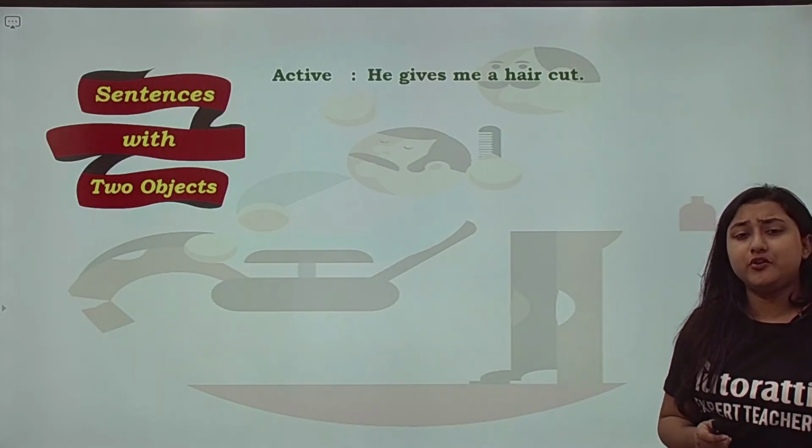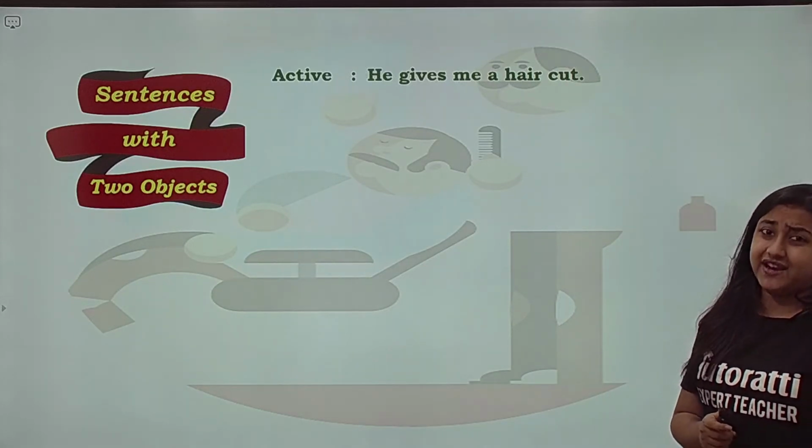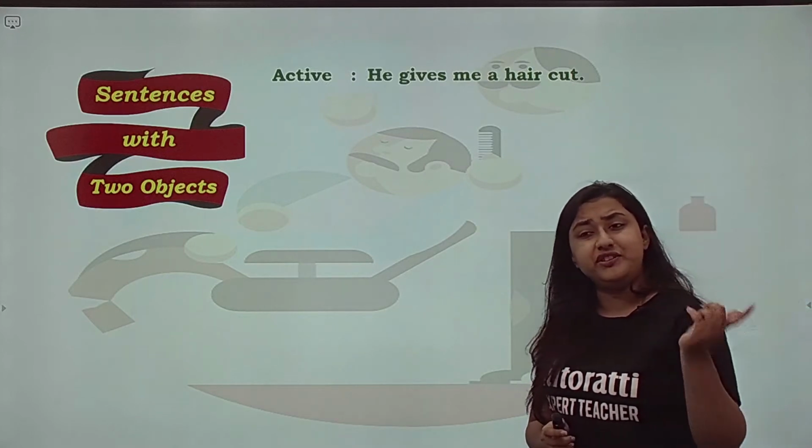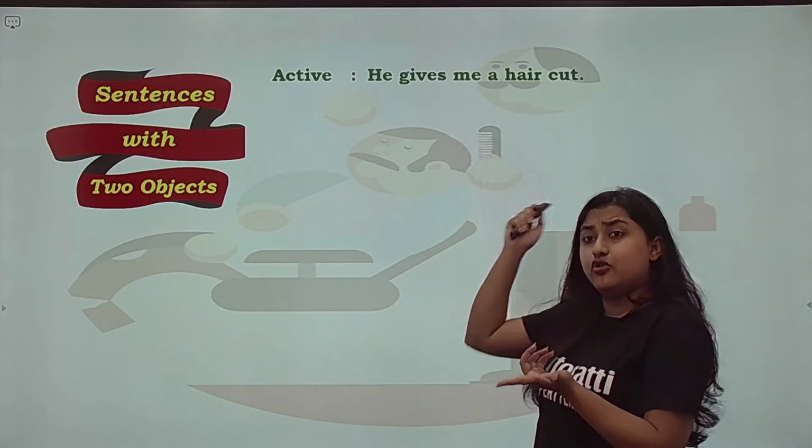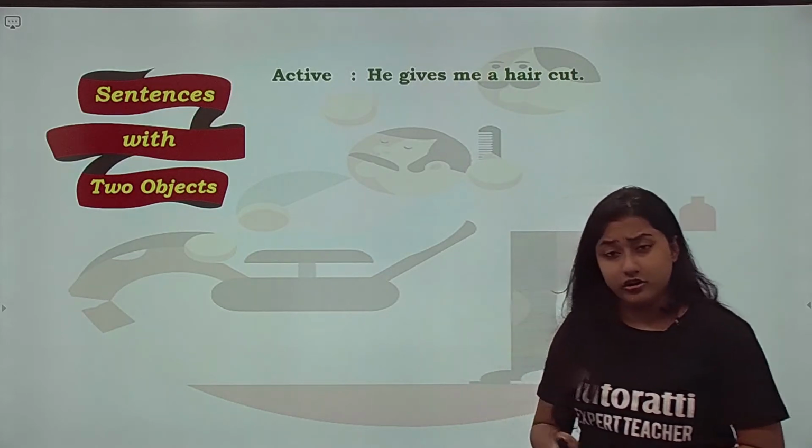So how are we going to follow the first rule? The first rule is, swap the subject and the object. So which object are you going to swap? That we don't know.